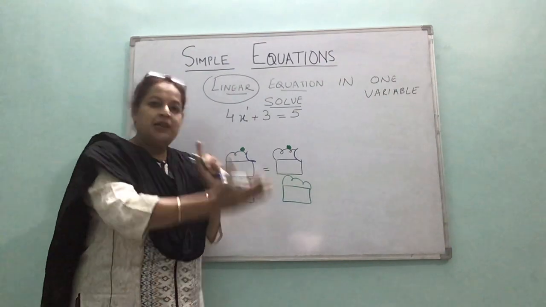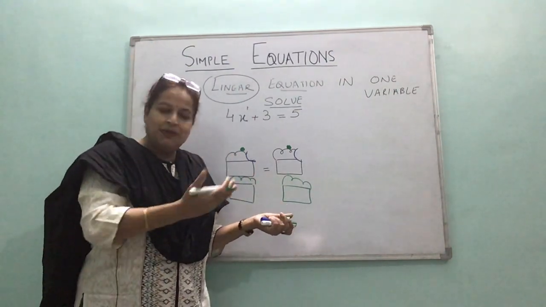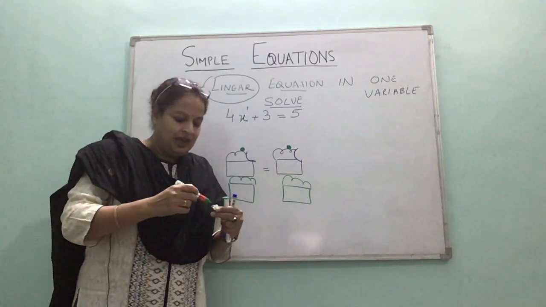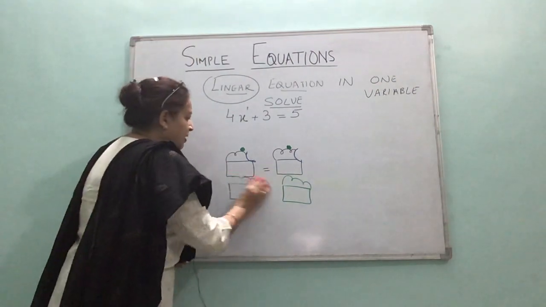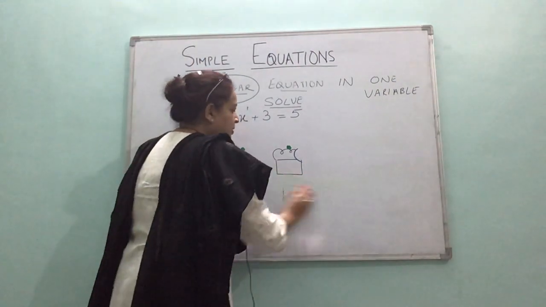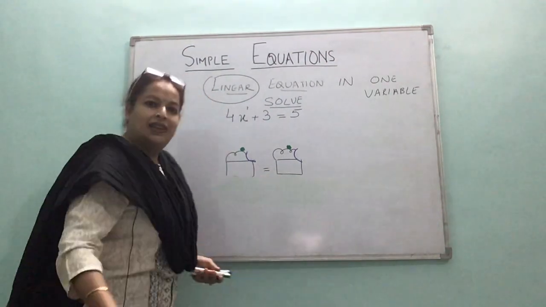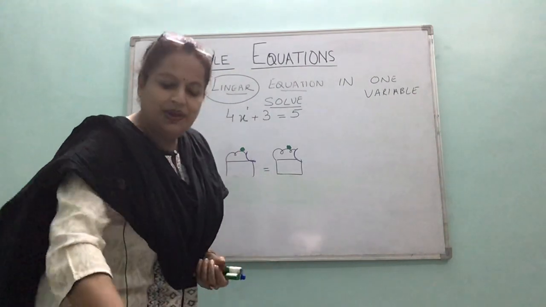That means we can multiply both sides by the same number, and both sides are equal. And then if you divide both sides by the same number, then also things would remain equal. Yes? So this you will remember.